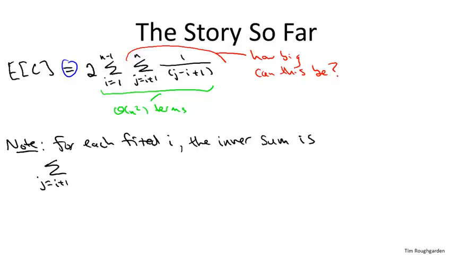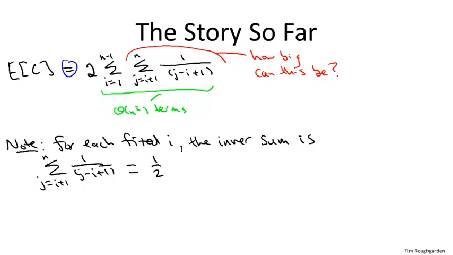So how big can this be? Well, let's first understand what the terms actually are. j starts at i plus 1, and then it ascends to n. And as j gets bigger, the denominator gets bigger, so the summands get smaller. So the biggest summand is going to be the very first one when j is as small as possible, namely i plus 1. When j is i plus 1, the summand is 1/2.